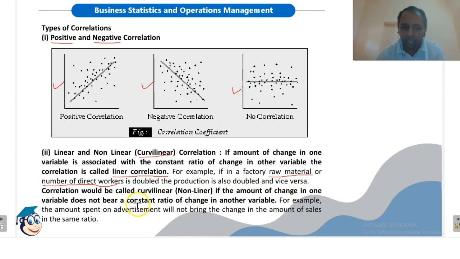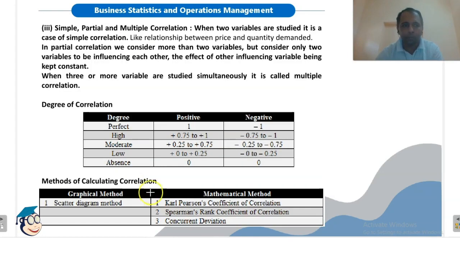So if the rate of change is not constant in another variable with a change in one variable, correlation is called curvilinear or non-linear. For example, the amount spent on advertisement will not bring the change in amount of sales in the same ratio. This change may be anything. It may be linear, it may not be linear. So this is an example of curvilinear or non-linear correlation.